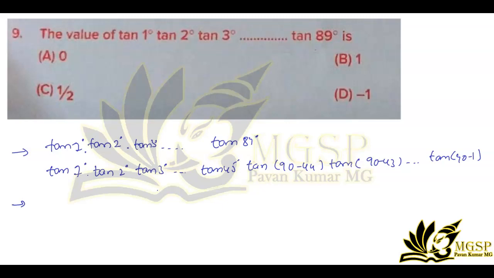Next, tan of 1 degree, tan of 2 degree, tan of 3 degree, up to tan 45 degree, and tan of 90 minus theta is cot theta, so cot 44 degree, cot 43 degree, and so on up to cot 1 degree.